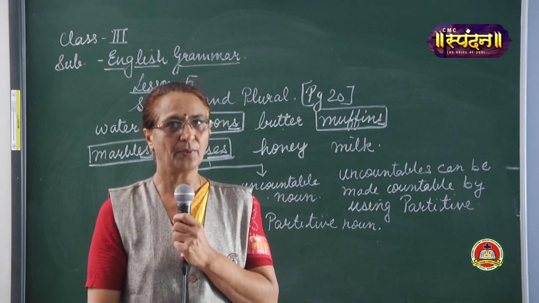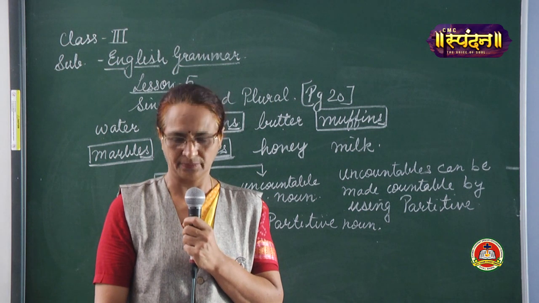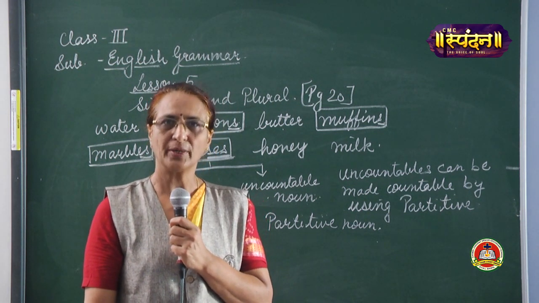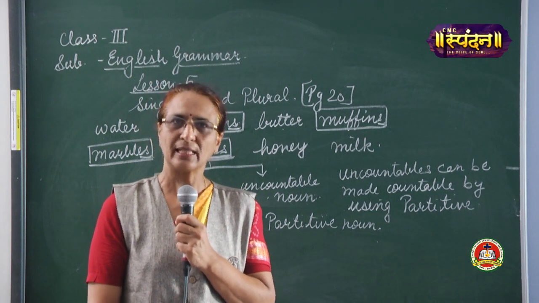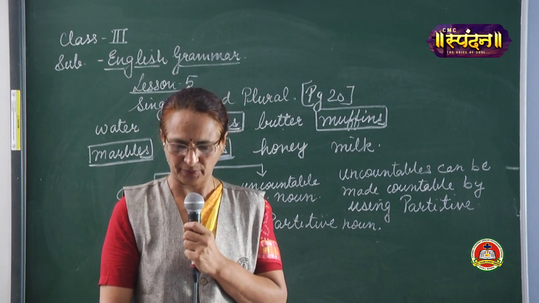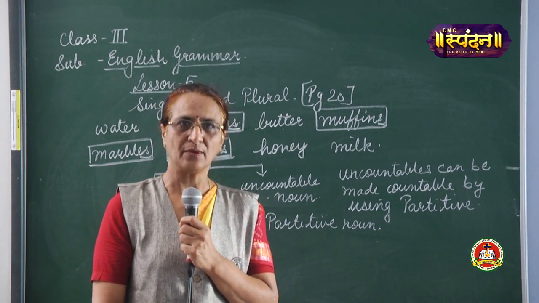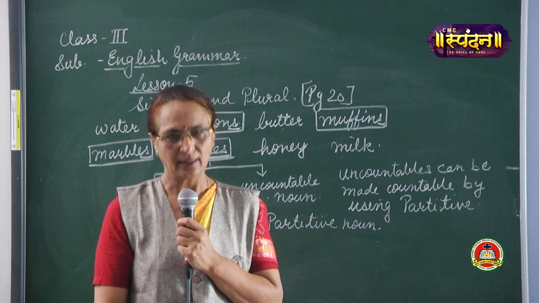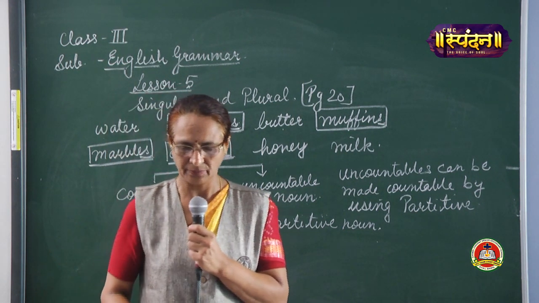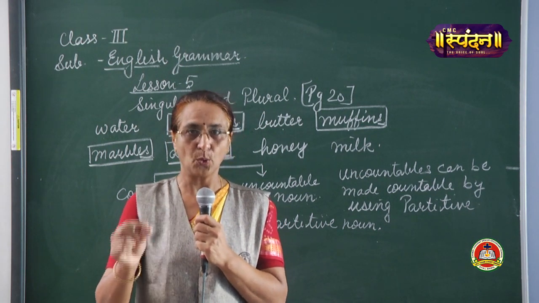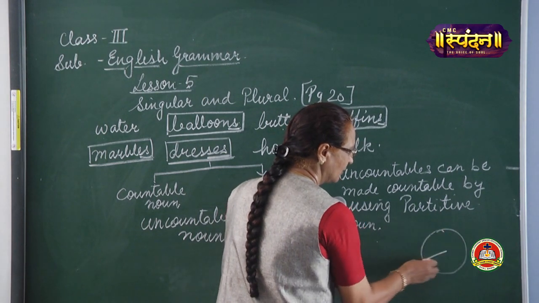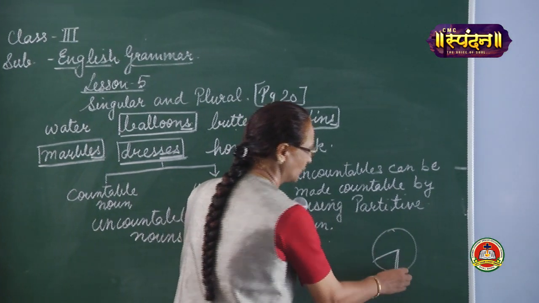In the same way for blood, it is a drop of blood. That will become partitive. Bread, a loaf of bread, a piece of bread, a slice of bread. Butter, a knob of butter, a lump of butter. Cake, a piece of cake, a slice of cake. Cardboard, a sheet of cardboard. Cheese, a slice, a wedge. Understand what is wedge? Now this is the cheese, you cut it this way, this becomes a wedge.